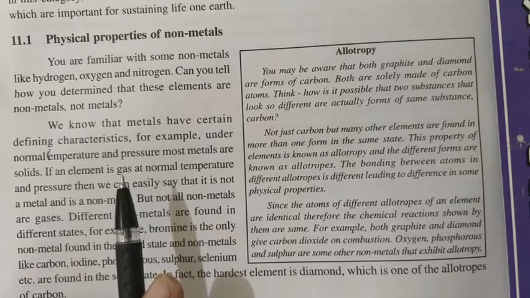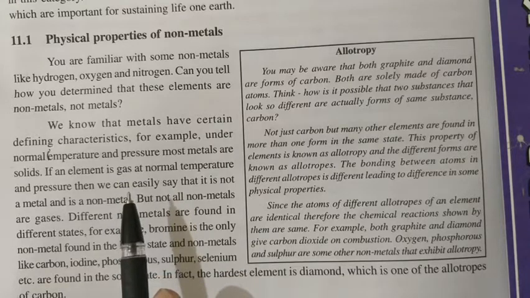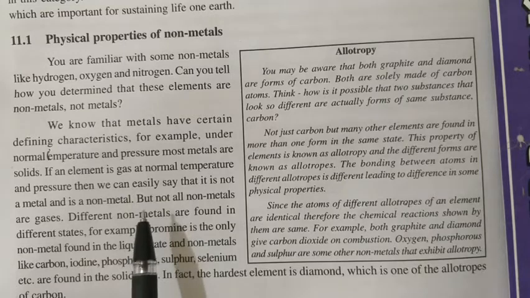But if you get anything at normal temperature and pressure in a gaseous state, you will definitely say that it is a non-metal. But it is not necessary that non-metals are always in gaseous form. They can be in the form of liquid also, such as bromine, and they can be in the form of solid also, such as phosphorus, sulfur, selenium, carbon, etc.